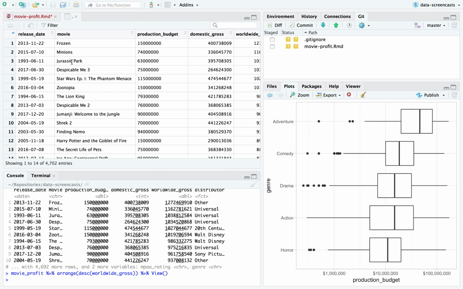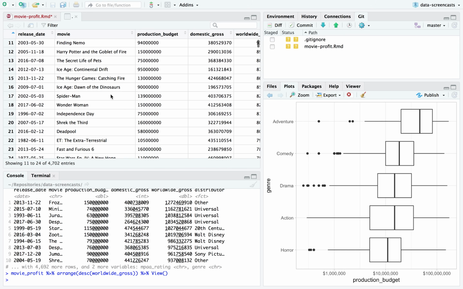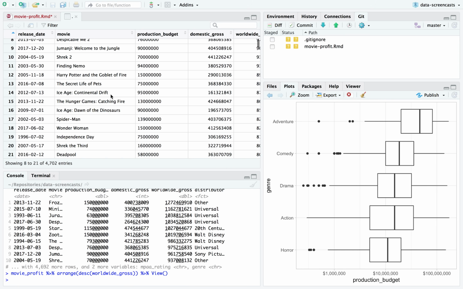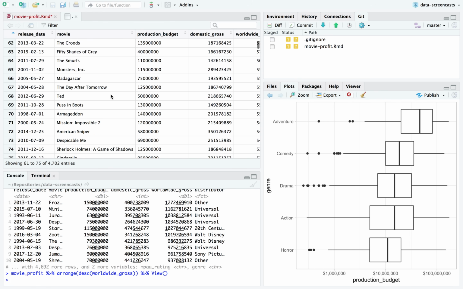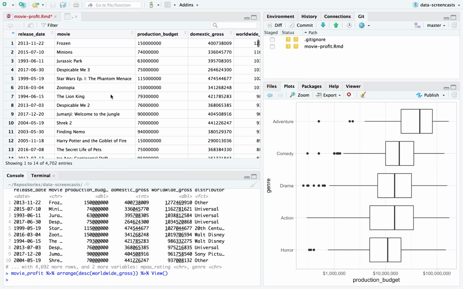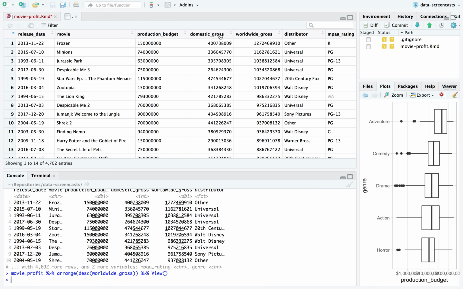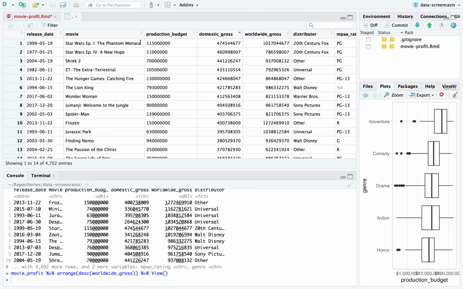Frozen, Minions, Jurassic Park, Star Wars Phantom Menace, maybe that's not adjusted for inflation. A lot of those are newer movies, but we definitely only have a limited data set. A lot of these are coming from the 90s and 2000s. All right, what if I said domestic gross? I can sort this way.